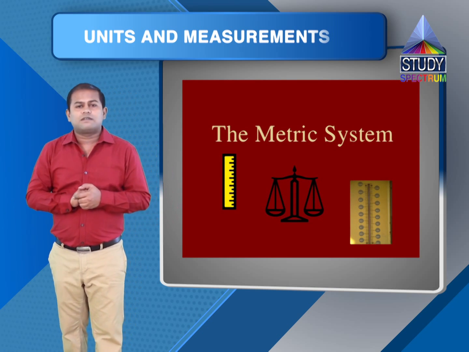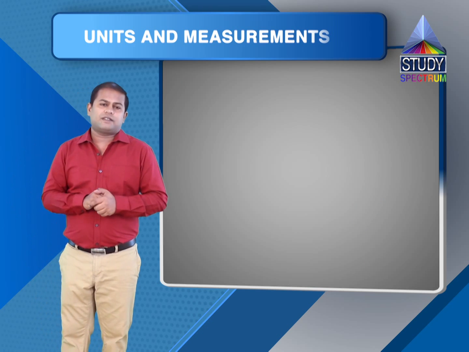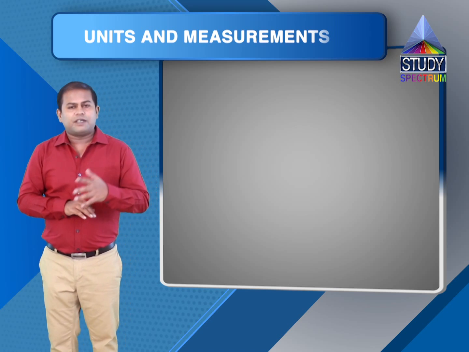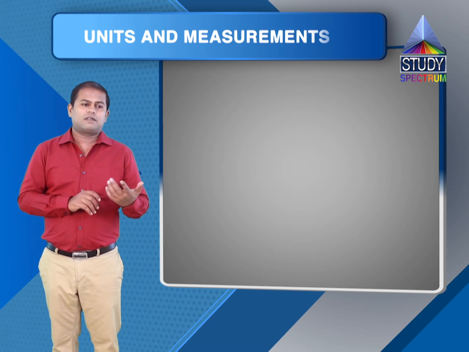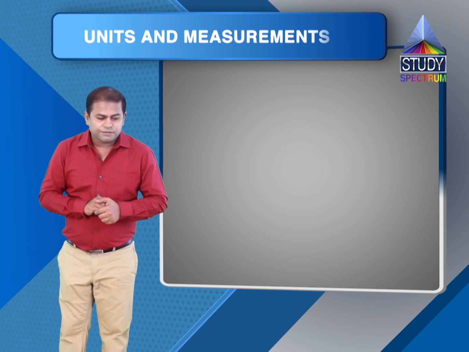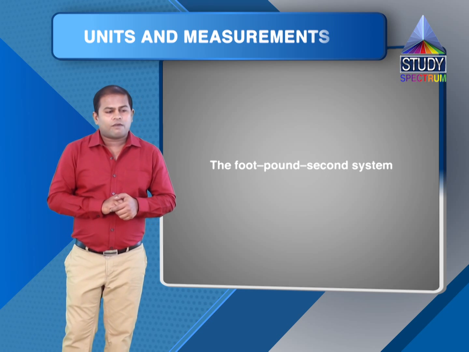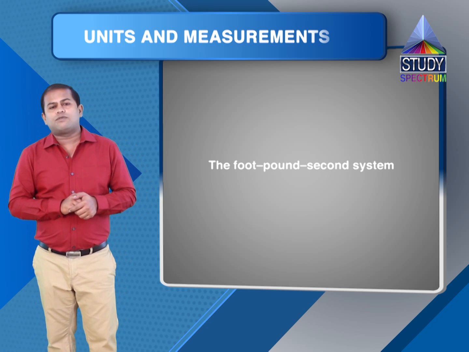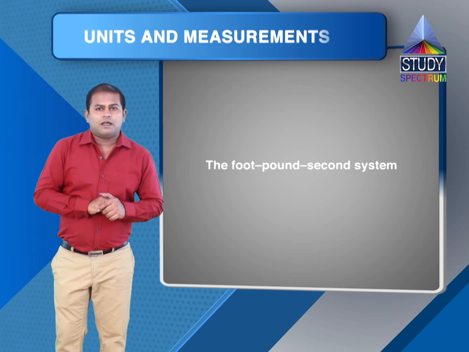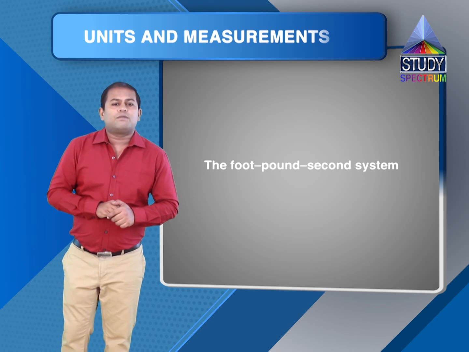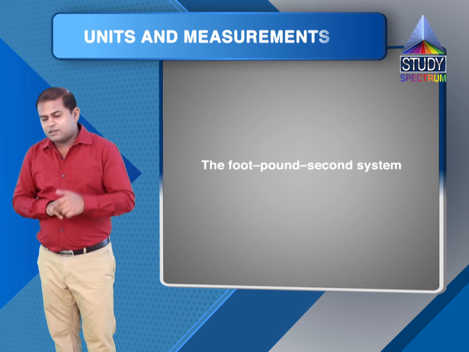So CGS system was a metric system. Moving to next, FPS system, which is also known as British system, which was still followed in many British countries or the countries where Britishers have ruled. Even in India, we follow FPS system to an extent. In the FPS system, length was measured in foot, and mass was measured in pounds. Of course, time still is measured in seconds.